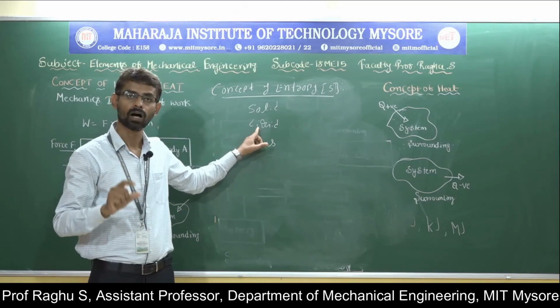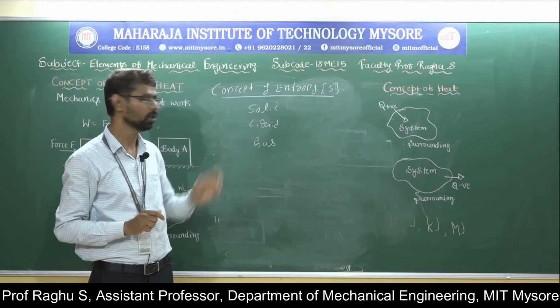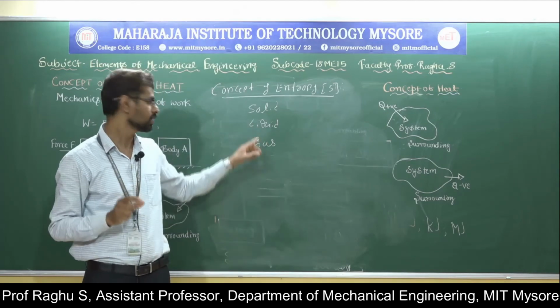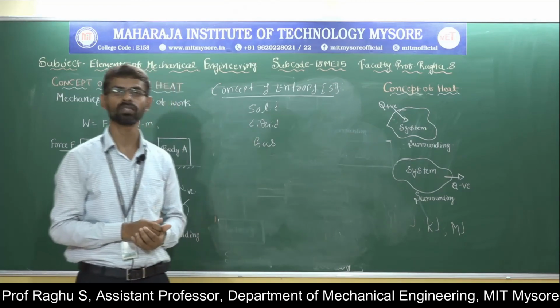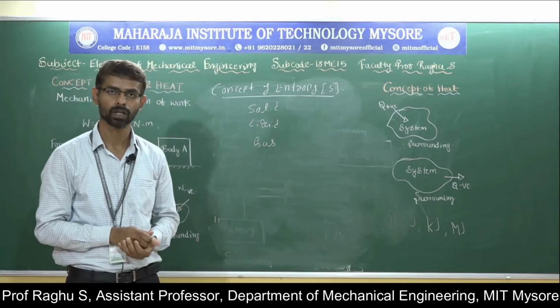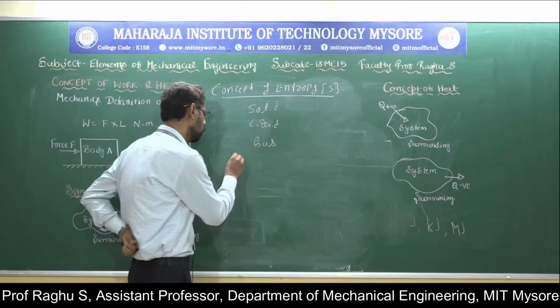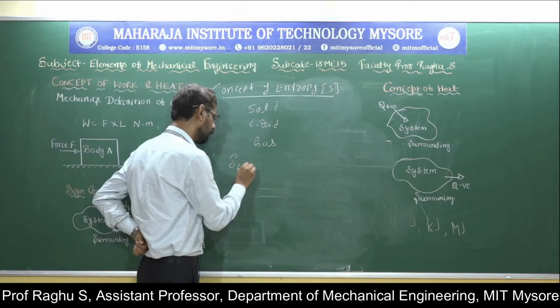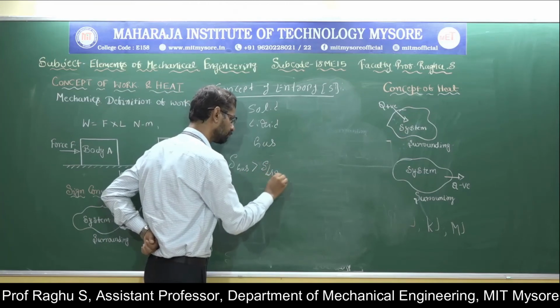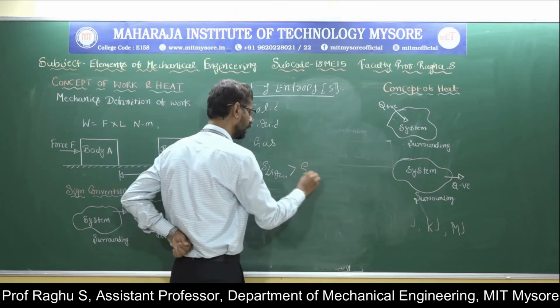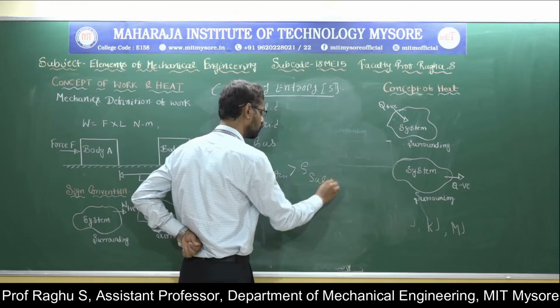Liquid has high disorderness compared to solids. Therefore, the entropy of gas is always greater than the entropy of liquid, and the entropy of liquid is greater than the entropy of solid.